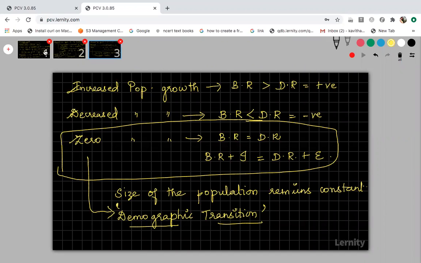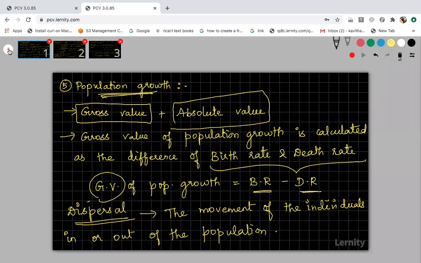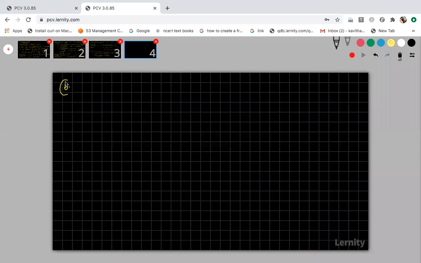Now, what is the number? Yeah, number 6. Now, the sixth attribute we are going to see, relating to the population, is bioindex number. You can put bioindex number. So what is bioindex number? There is a formula for bioindex number. You just write the formula. By this formula, you can define it easily.